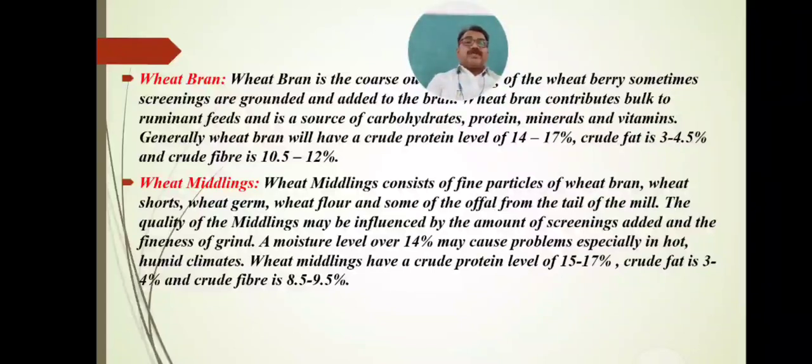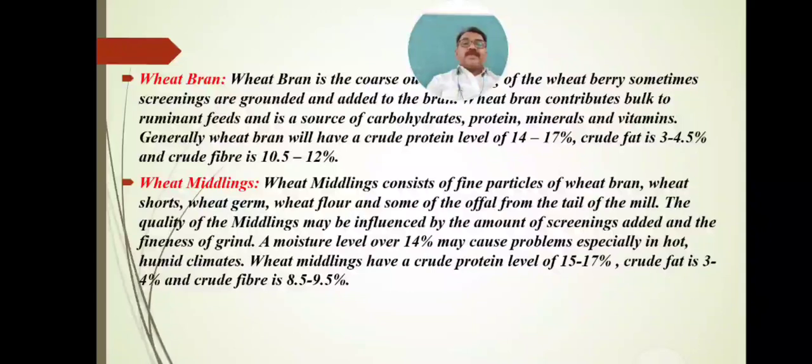A moisture level over 14% may cause problems, especially in hot, humid climates. Feed middlings have a crude protein level of 15 to 17%, crude fat level of 3 to 4%, and crude fiber level of 8.5 to 9.5%.